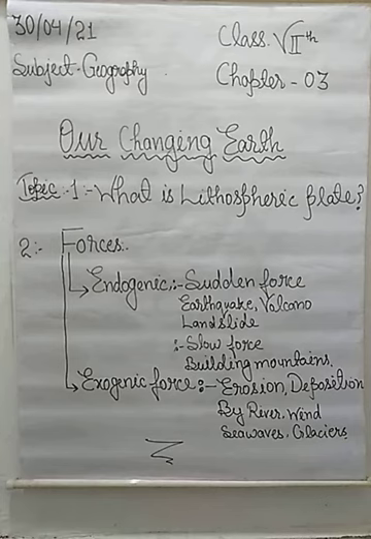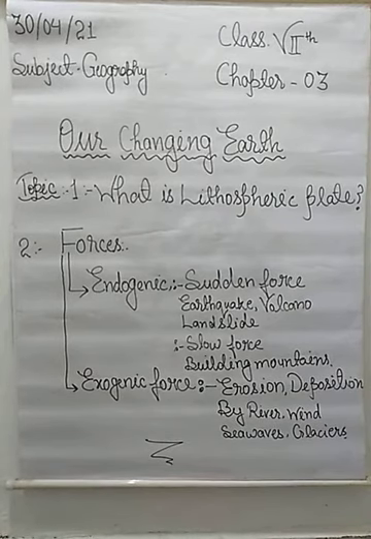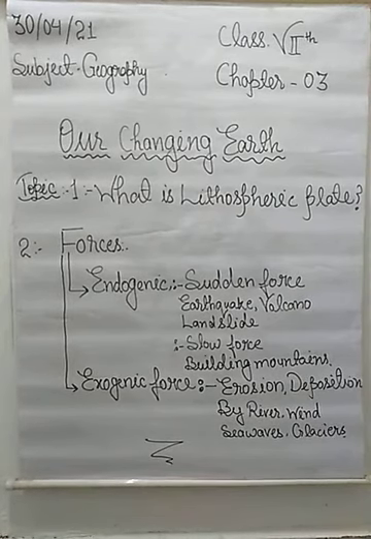In simple language, we can say our Earth's crust is made up of many small and large irregular shaped plates or slabs which carry the continents and the ocean floor.